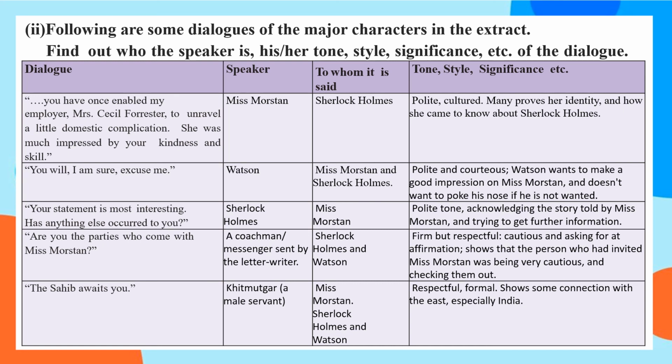First one is: "You have once enabled my employer, Mrs. Cecil Forrester, to unravel a little domestic complication. She was much impressed by your kindness and skill." This was said by the speaker, Miss Morstan. She is saying it to Sherlock Holmes. The tone is polite, cultured. It proves her identity and how she came to know Sherlock Holmes.